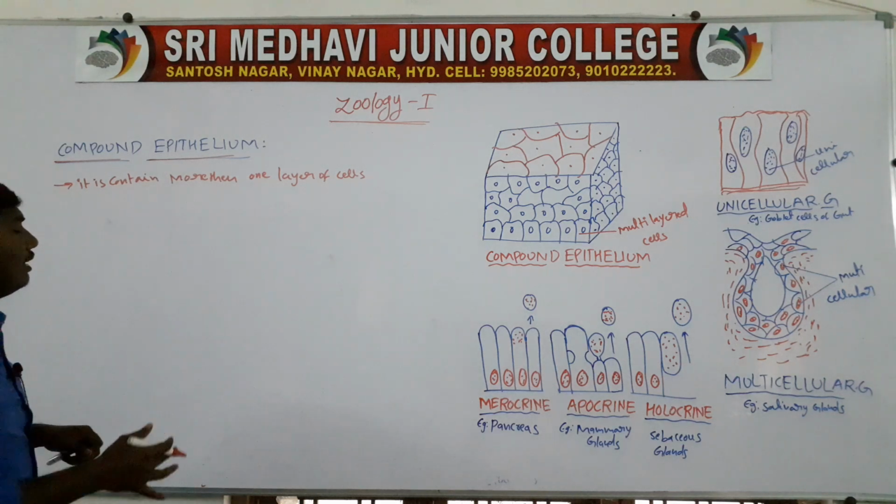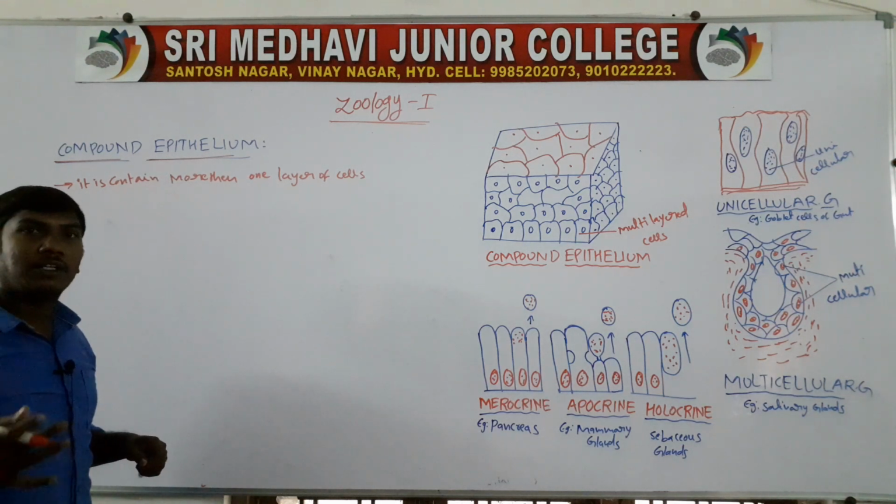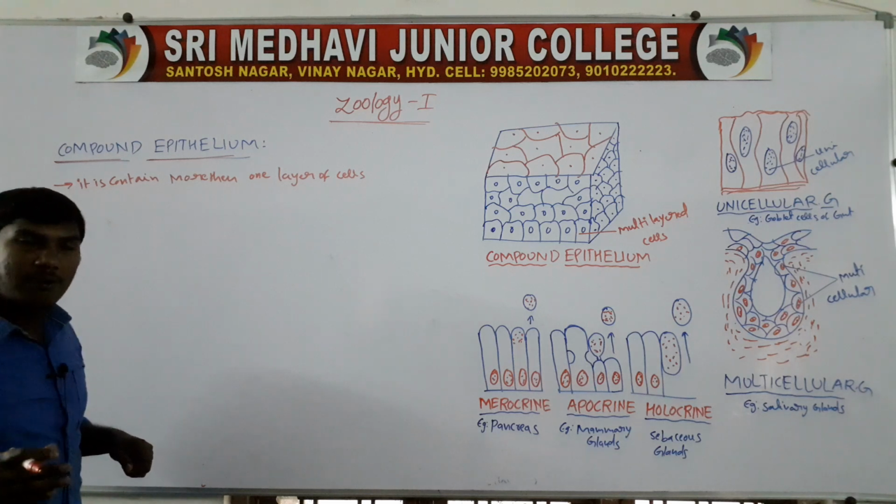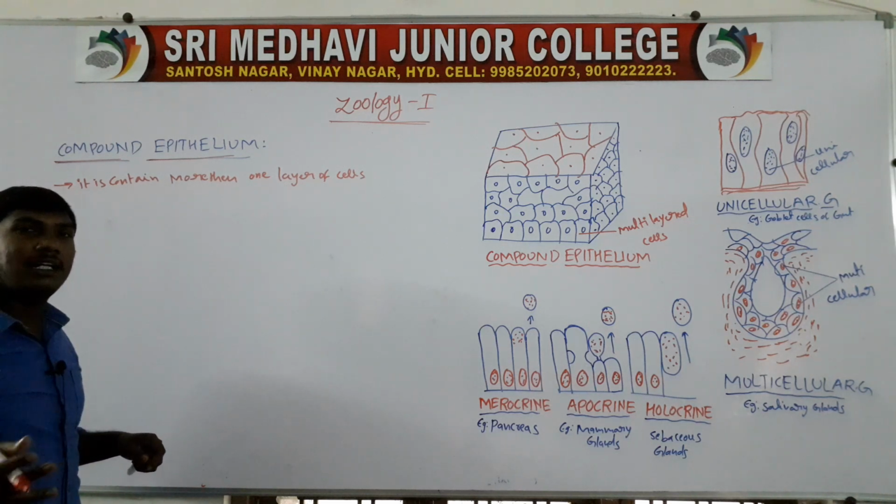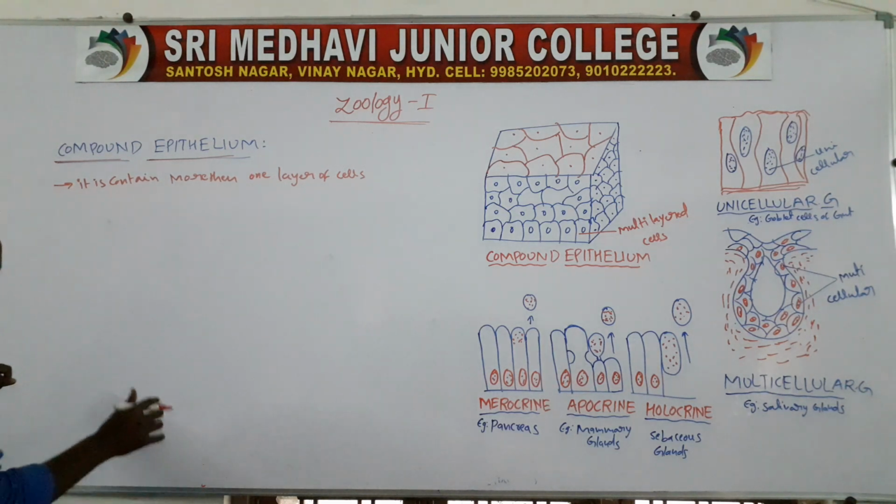Compound epithelium means it is formed by more than one layer of cells. Next one is function.